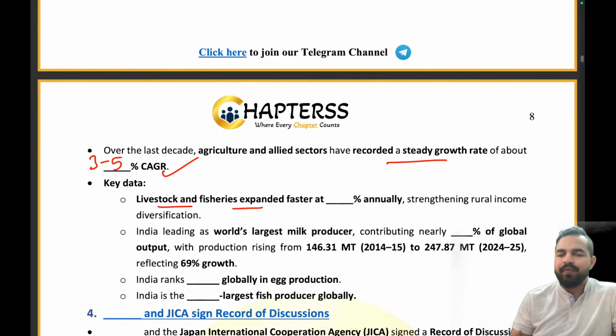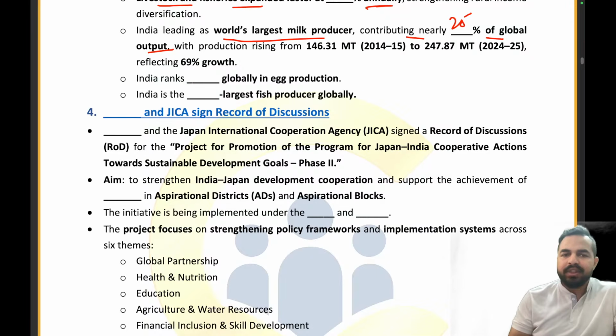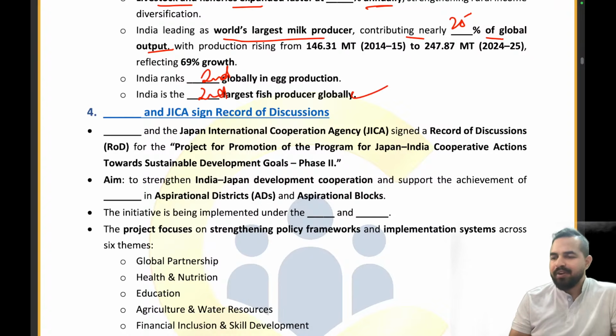Livestock and fisheries expanded faster at what percentage annually? Expanded at 5 to 6%. Absolutely right. Now moving on to the next part. India is leading as the world's largest milk producer, contributing nearly what percentage of the global output? 25%. Absolutely right. Now India ranks second globally in egg production, and India is the second largest fish producer globally. Absolutely right. All the people have given me the right answer.